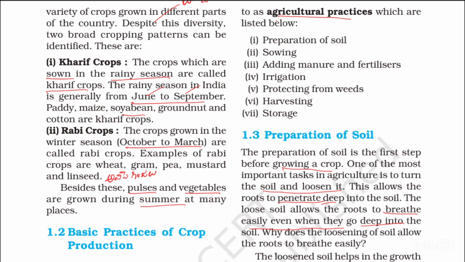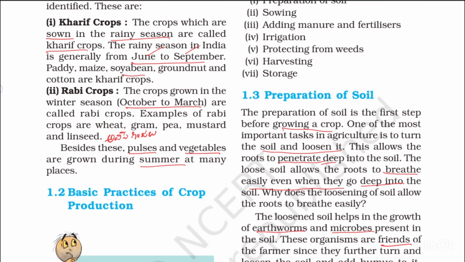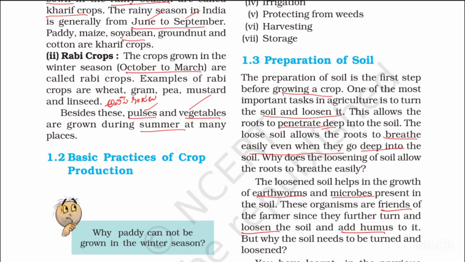For example, wheat, gram, pea, mustard and linseeds. Linseeds means avisaginjalu. Besides these crops, farmers cultivate pulses and vegetables, which are grown during the summer at many places.